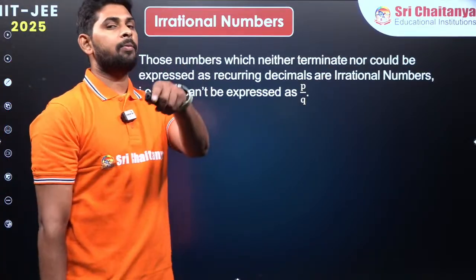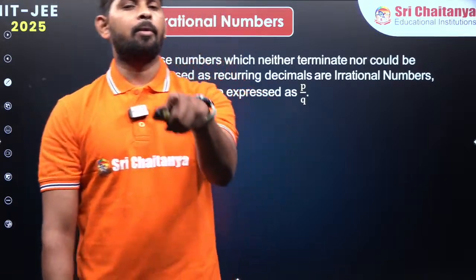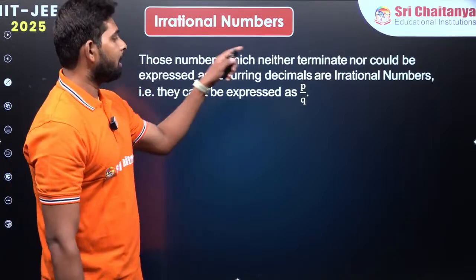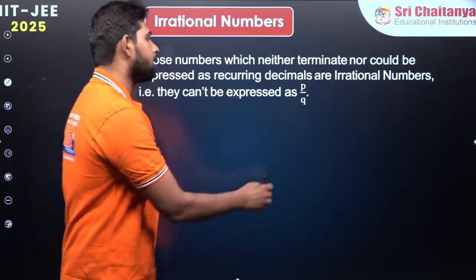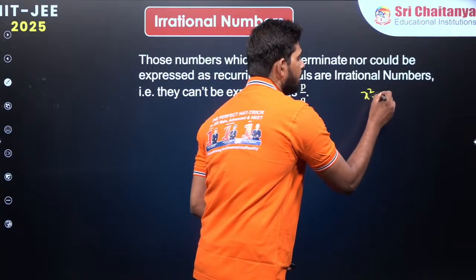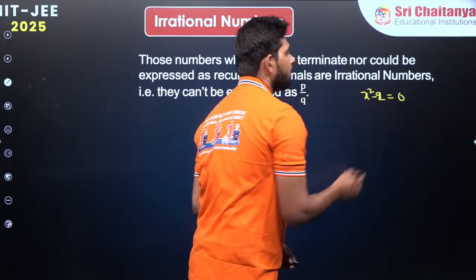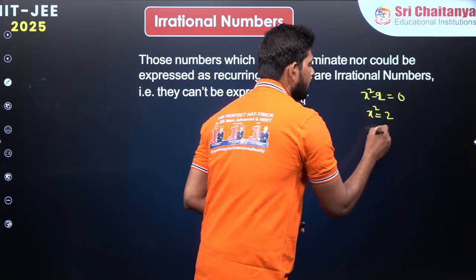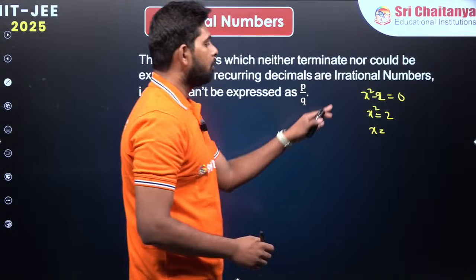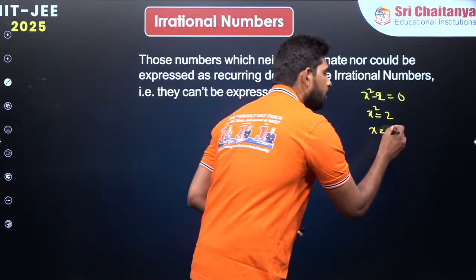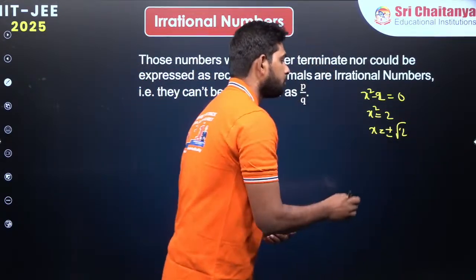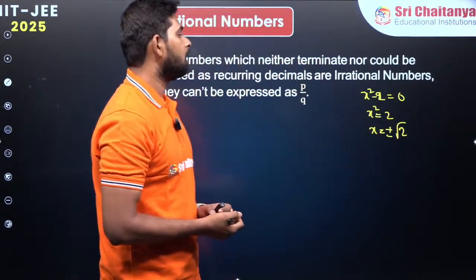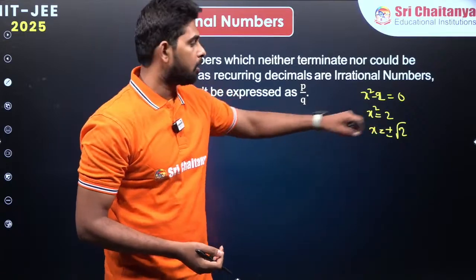Then some numbers cannot be written in the form P by Q. Those numbers are called irrational numbers. We cannot express them in P by Q form. Let us take an example: the equation x square minus 2 equals 0. I want to find x. Then x square equals 2, so x is the number which squares to give 2. That is written as square root of 2. Square root of 2 we cannot write in the form P by Q. That is why it is called an irrational number. In this case it is root 2.